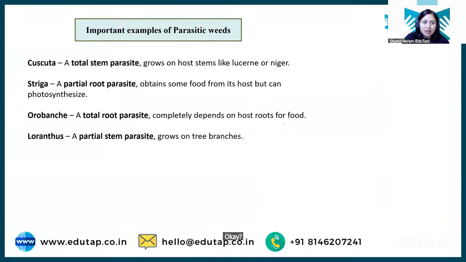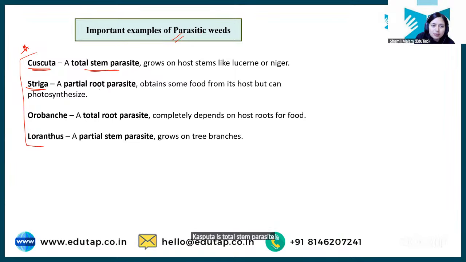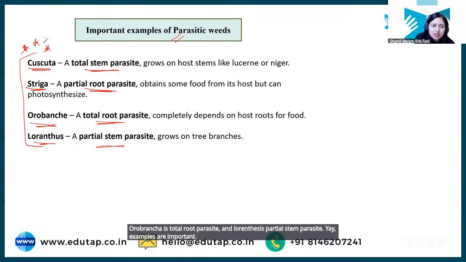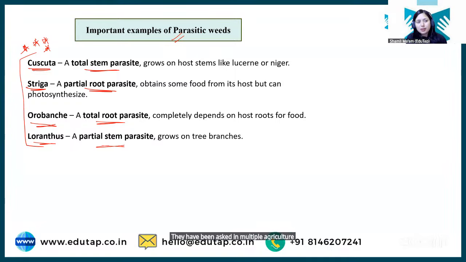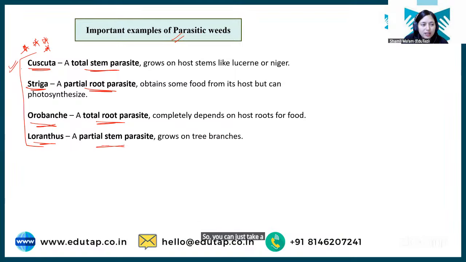Okay, so there are some important examples of parasitic weeds. Students, they can be asked in your examination. So at least you have to learn this, okay? Cuscuta is total stem parasite. Striga is partial root parasite. Orobanche is total root parasite, and Loranthus is partial stem parasite. These examples are important. They have been asked in multiple agriculture related examinations, so that's why I have kept it here. So you can just take a screenshot here or you can learn this later on, right?